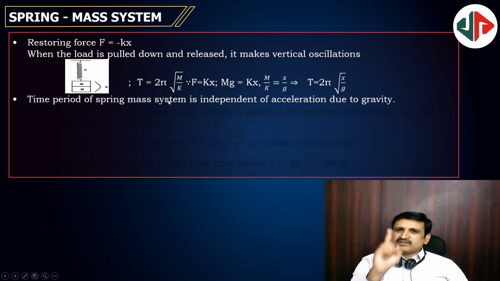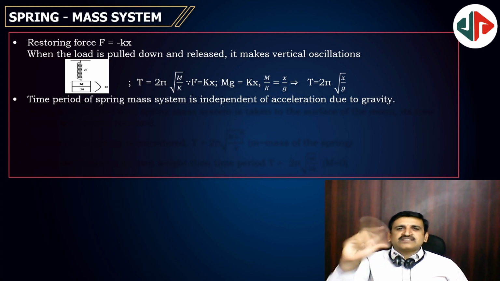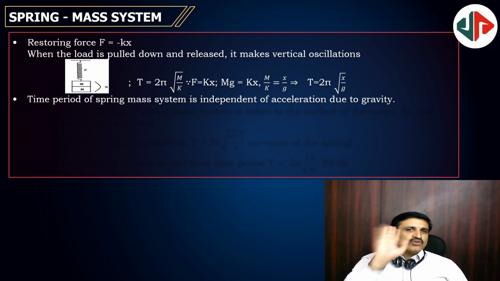Practice only the time period formula. If you want frequency, take the reciprocal, but don't memorize both formulas, you will get confused. So time period T equal to 2 pi root m by k. The time period of a spring mass system is independent of acceleration due to gravity.